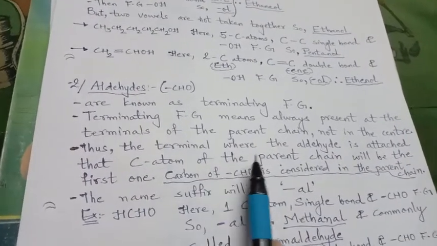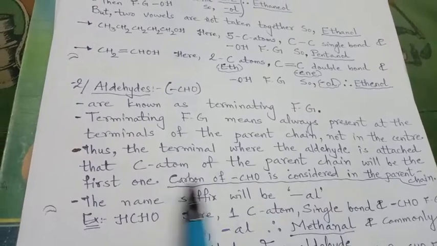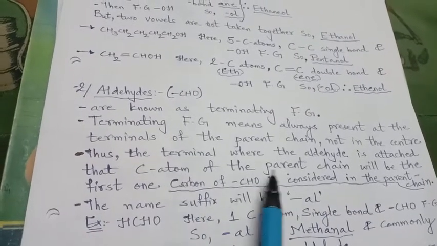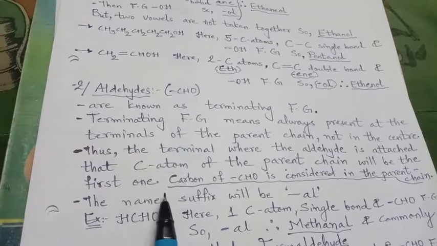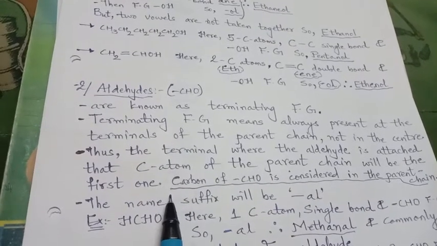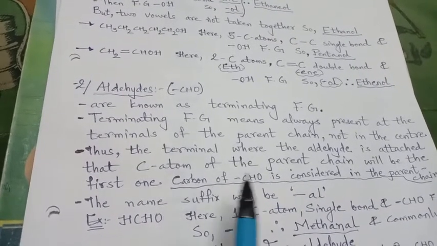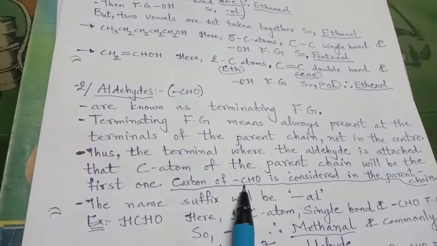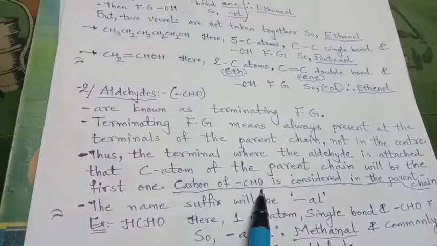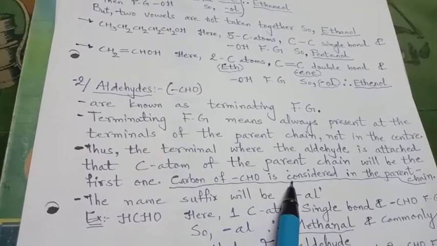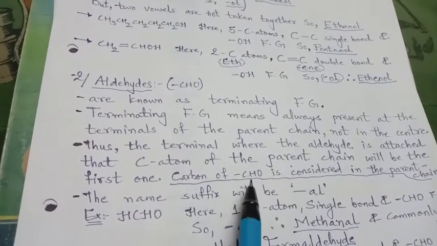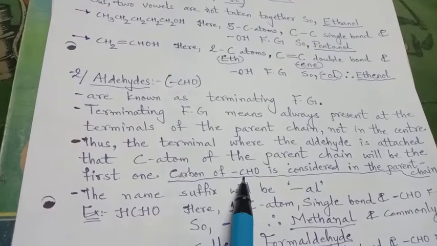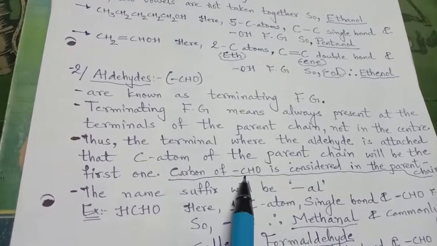Thus, the terminal where the aldehyde is attached, that carbon atom of the parent chain will be the first one. So if the aldehyde group is on the right hand side, then carbon number 1 will be counted from there. That means on whichever side the aldehyde group is, that carbon is the first one.